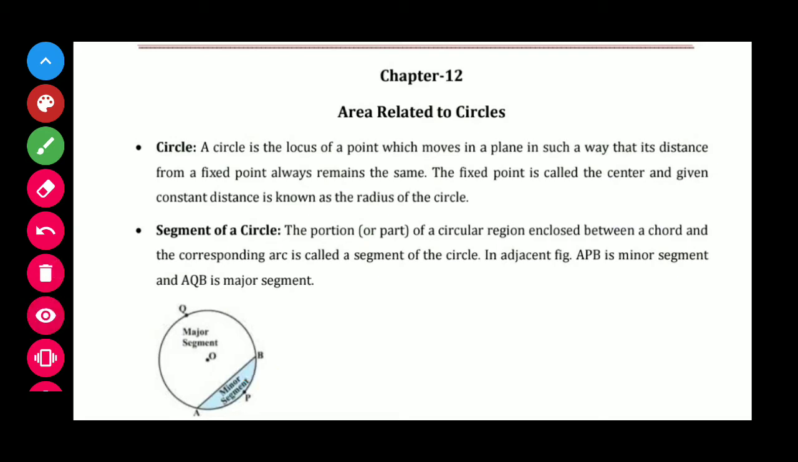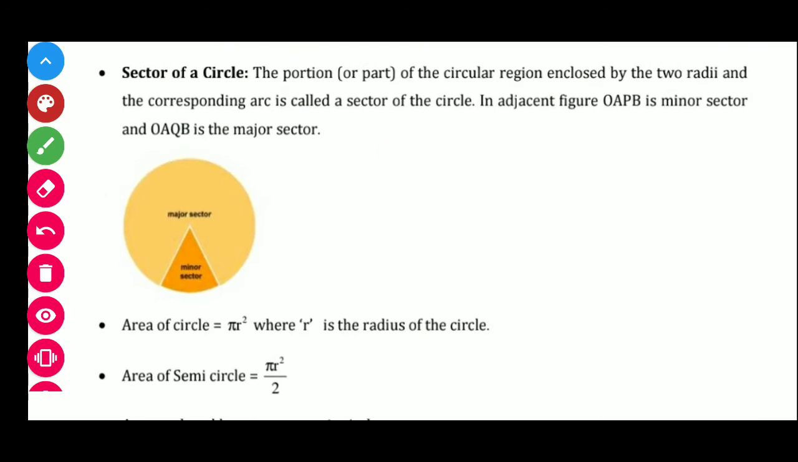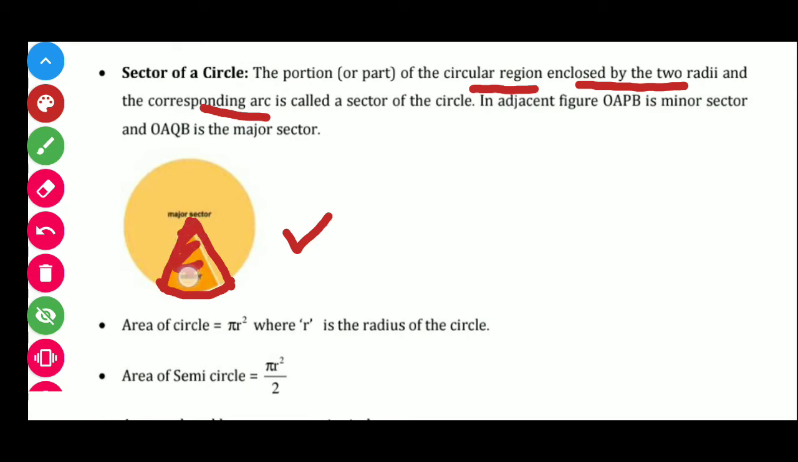Okay. Next we have the sector of a circle. What do you mean by the sector of a circle? The portion of a circular region enclosed by the two radii and the corresponding arc. Suppose students, here we have a circle. This is the center and the portion that is enclosed by two radii, and so also we have a corresponding arc. So this region bounded by two radii and the corresponding arc is called the sector of the circle.